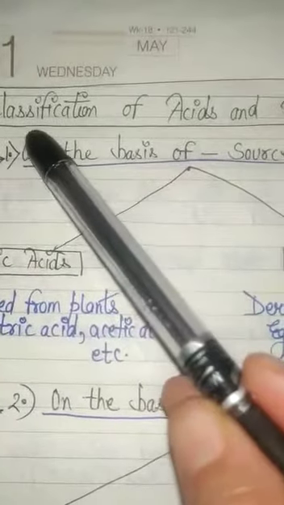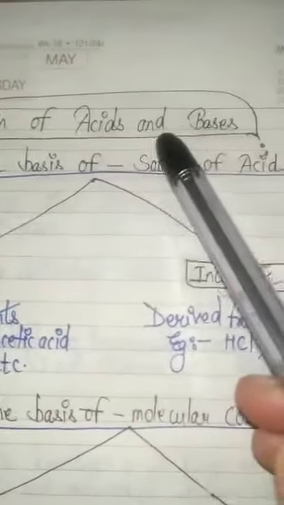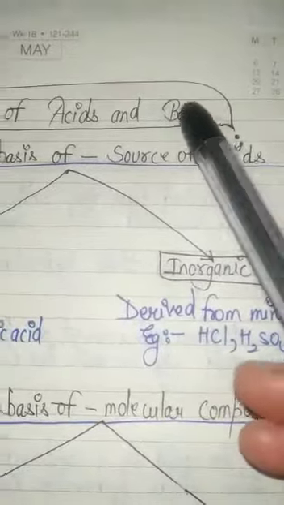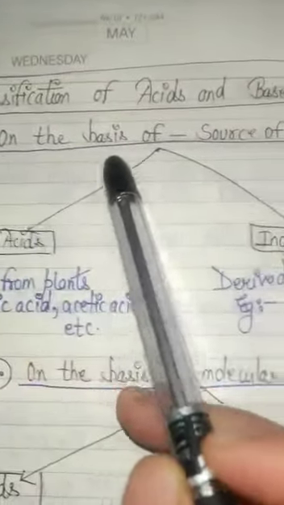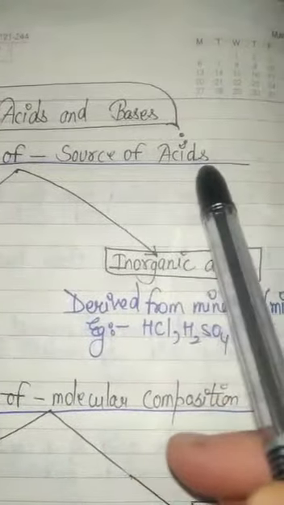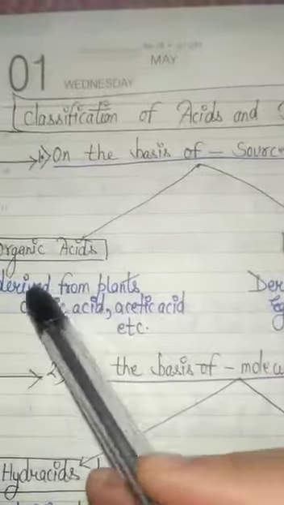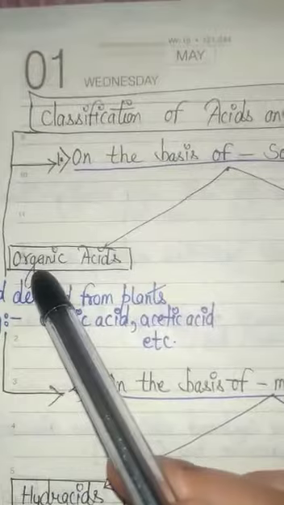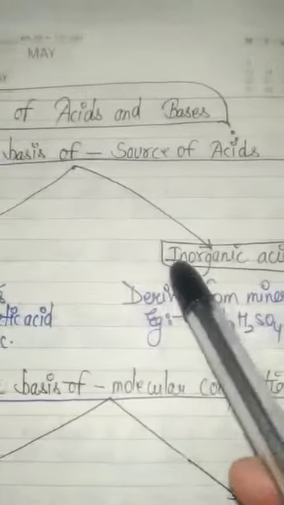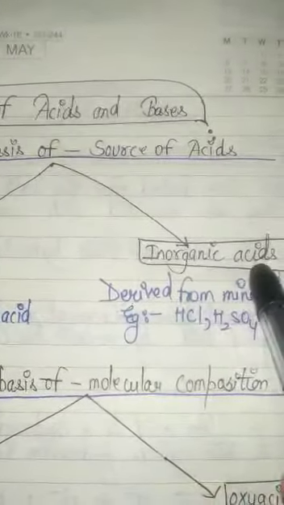Here we will discuss the classification of acids and bases. So first is on the basis of source of acids. On this basis there are two types of acids. First one is the organic acid and the next one is the inorganic acids.